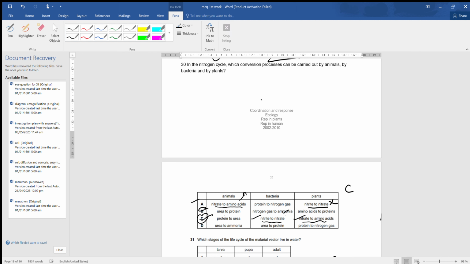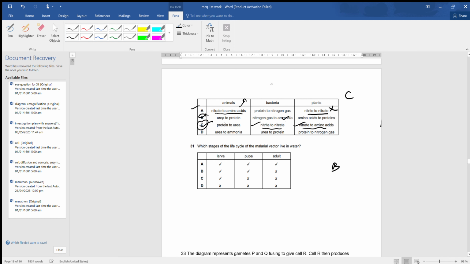Now, next. Which stage of the life cycle of the malarial vector lives in water? We know that we have just done it before. Larva and pupa, they live in water, whereas adult can live in bushes as well as on the surface of water. Therefore, B is the correct answer. Adult can live in dark corners of the houses as well.